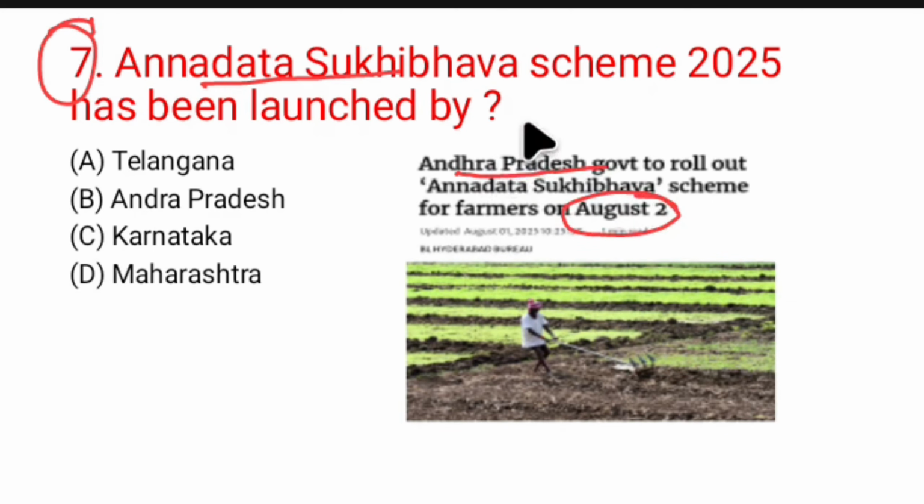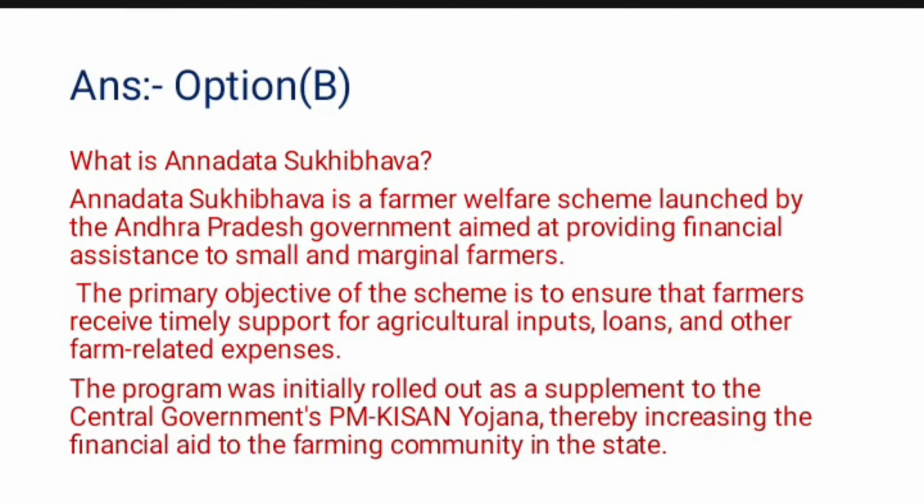If you see the explanation here, what is this Annadata scheme all about? It's a welfare scheme for farmers launched by Andhra Pradesh government, basically to provide support for farmers in matters of agricultural inputs, loans and other farm related expenses. Therefore option B, Andhra Pradesh, would be the correct option for this question.